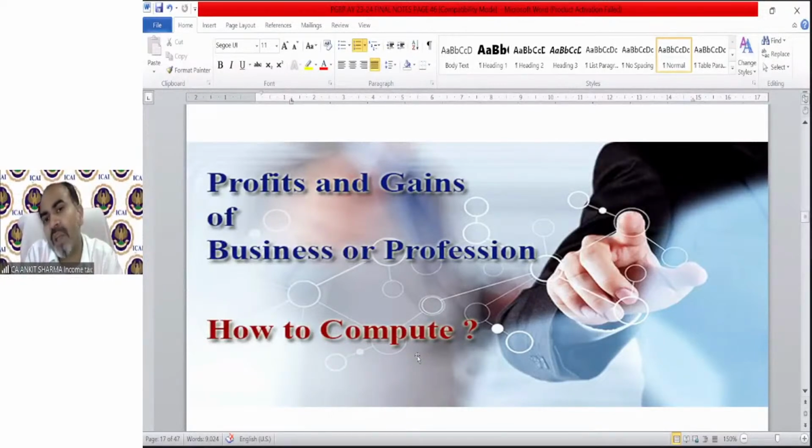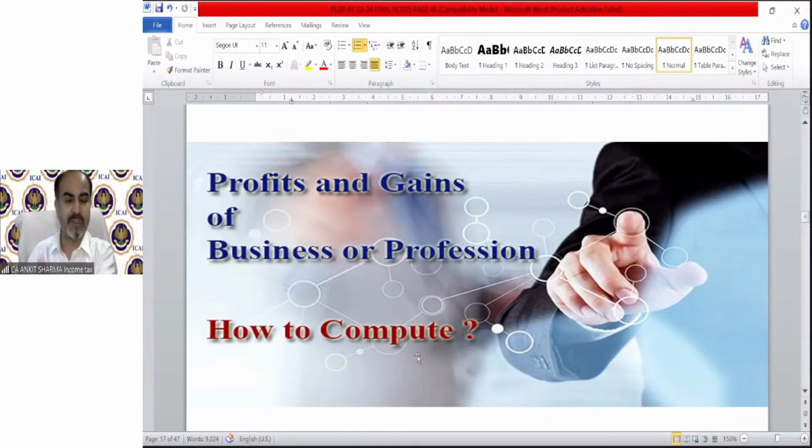What exactly we are doing in this chapter is the format: we will be given a net profit in the trading and profit and loss account, and the net profit as per accounting provisions. We have to convert that net profit as per accounting into the net profit as per income tax provisions with the help of additions and subtractions. What we are going to add, what we are going to subtract, that is the whole process which we are going to discuss from now onwards.